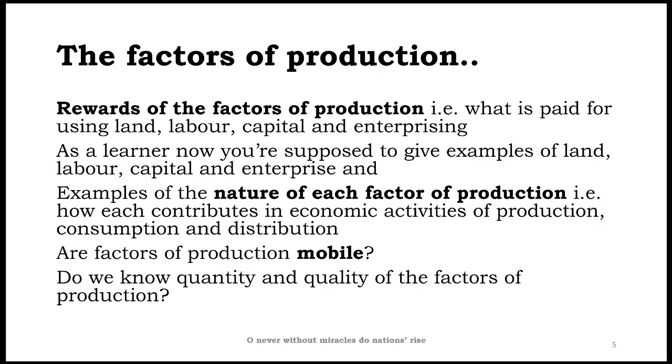Now, as a learner, you are supposed to give some examples of land, labor, capital, and enterprise or entrepreneur. So let's discuss a few examples of land. Now, we said land is based on natural resources. So what are the different types of natural resources? Land itself, the minerals which we get from land, oil rigs through which we are able to extract hydrocarbons from land, coal, forests. So these are different examples of land.